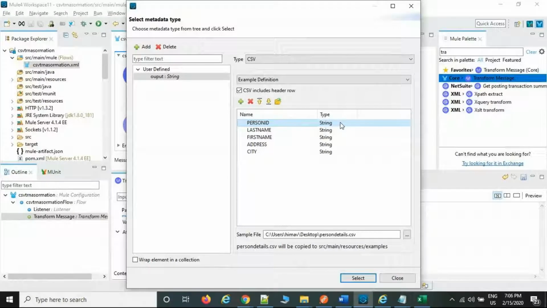So as per the data types also, they are going to be sharing with us. Okay, as per the input and output metadata structure and data types, you can modify here. String, number, boolean, whatever data type you want, you can modify here. Okay, now this is one approach, and currently I do not have any sample file, but they asked me to create them manually. How to create them manually?